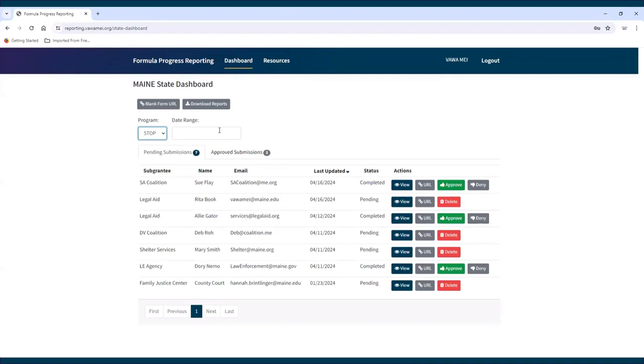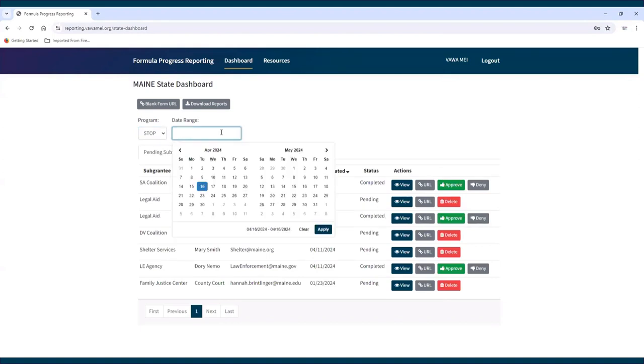Filtering reports by date range. This feature will filter the reports by their last updated date. Click into the date range field to select the dates you want to review. If a date range is not selected, all pending reports will show.